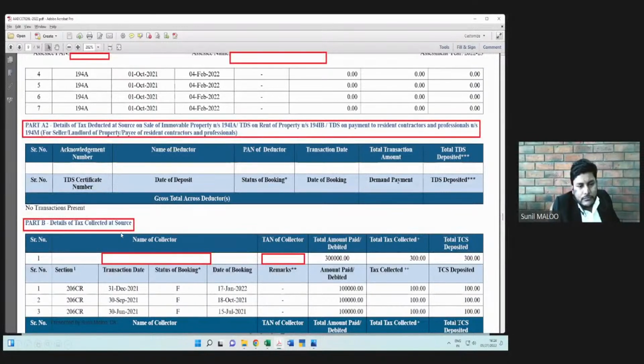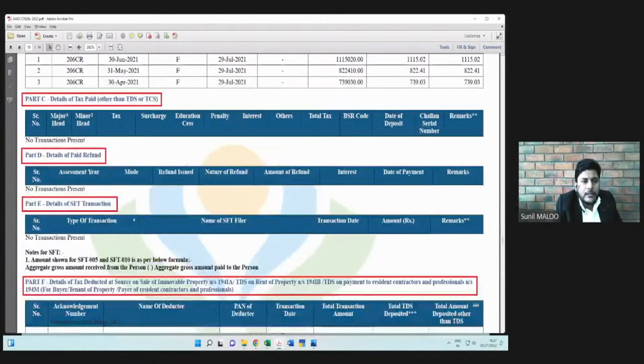The next part is part B, which will contain the details of tax collected at source. It is very same in the manner of TDS only. The only thing is here it will contain the details of TCS. So all the parties who have collected TCS from us will be reported under this particular part. Then part C is the details of tax paid other than TDS and TCS. So whenever we make some payment of tax, be it advance tax, regular tax, self-assessment tax, all types of those payments will appear under part C.